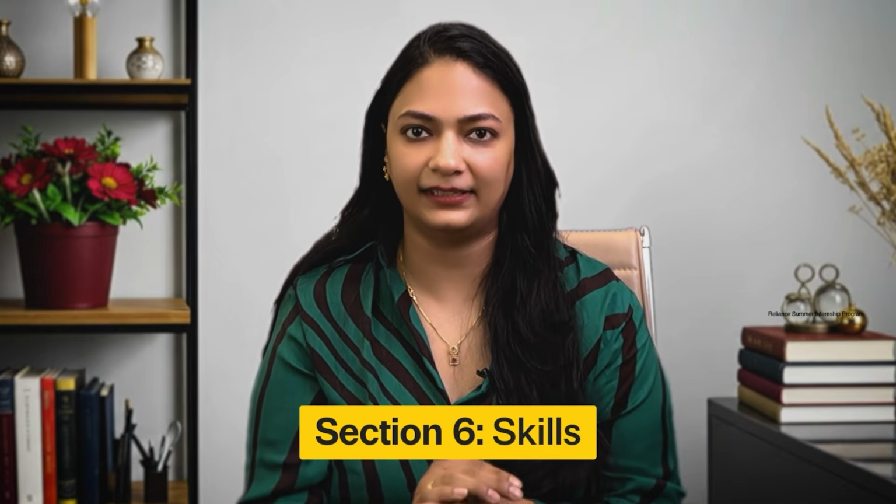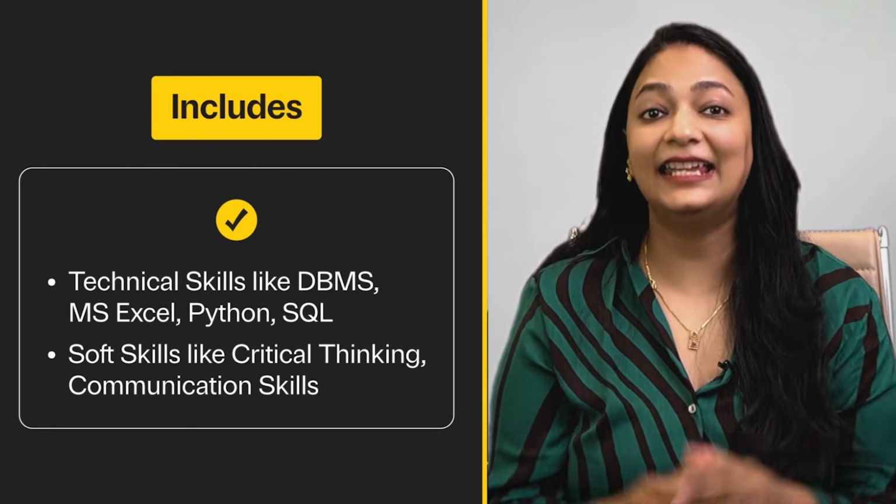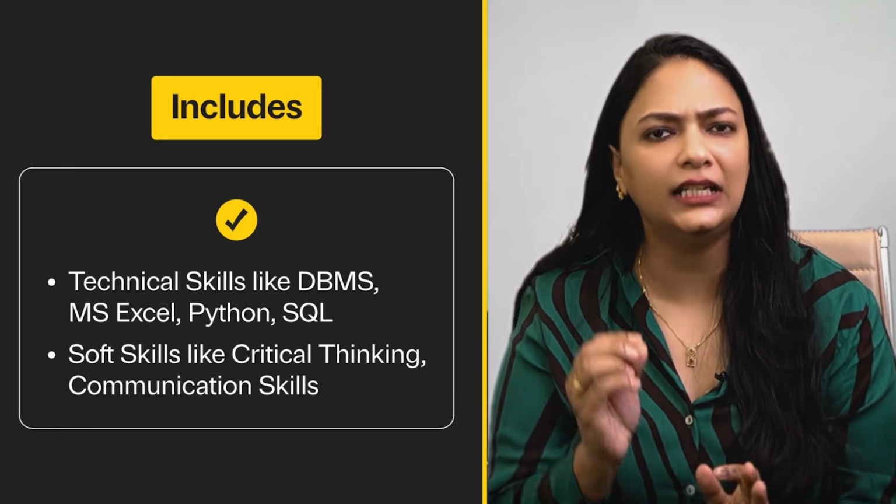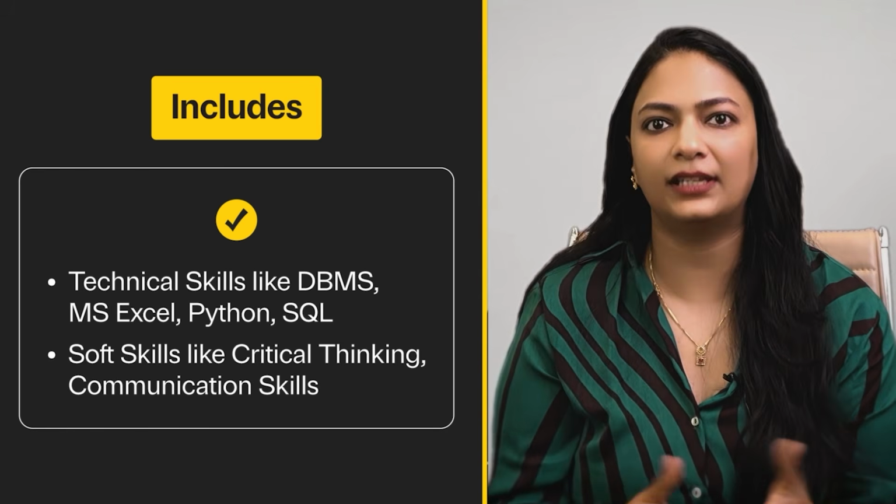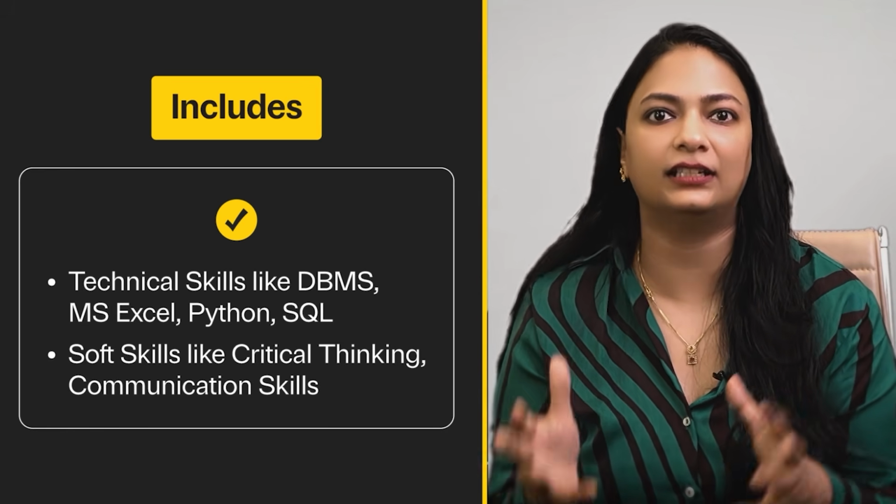Now the section is skills. It talks about your technical and soft skills. It is highly advisable that you mention at least 6 to 8 skills. For example, DBMS, MS Excel, Python, SQL, critical thinker, communication skills, and more. Organize them based on your relevance to the job you are applying for.